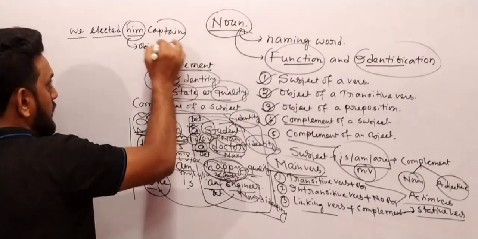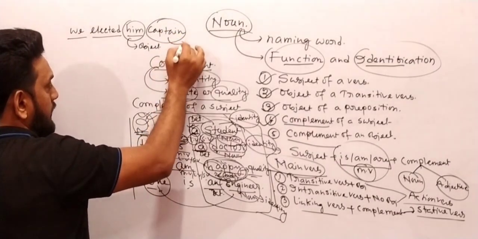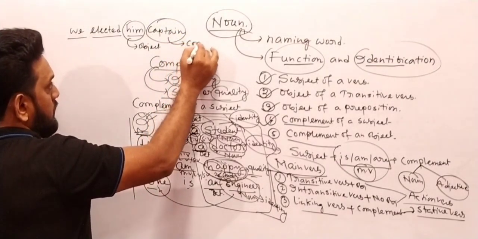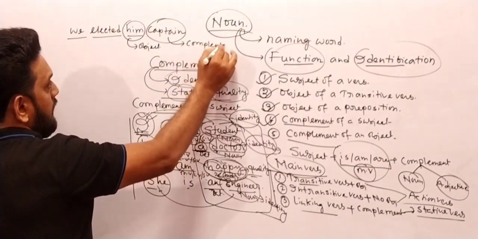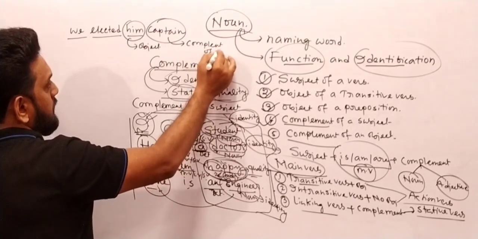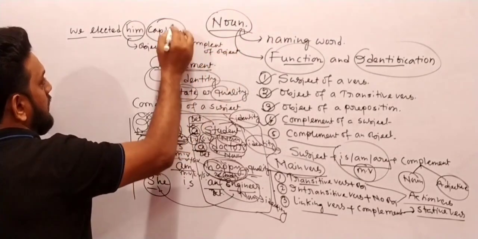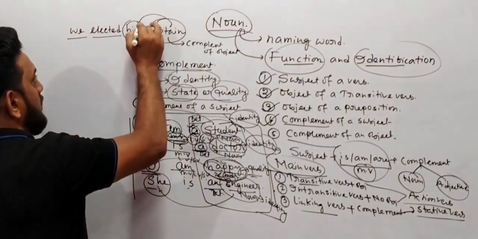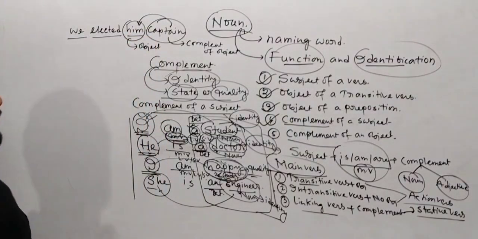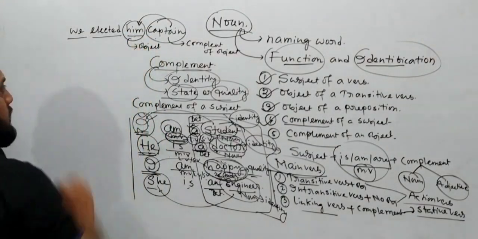Now here we also got "captain," and "captain" is the object complement. This one is the complement of the object. This "captain" came for this word "him." "Him" is the object over here, and "captain" will be the complement of this object.